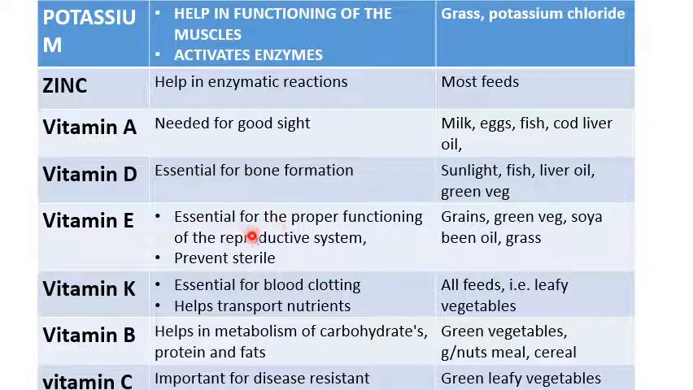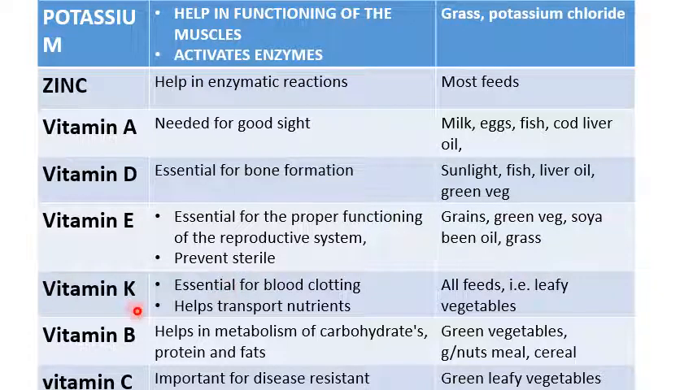This one is essential for the proper functioning of the reproductive system. Therefore, vitamin E will prevent the animals from being sterile. And vitamin E is found most in grains, green vegetables, soybean oil, as well as grass.